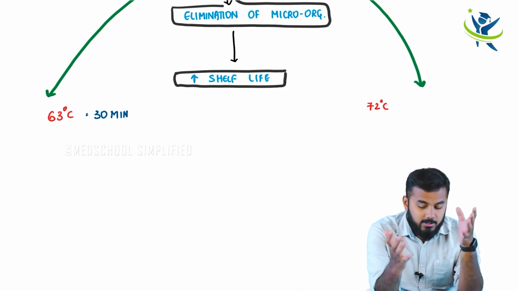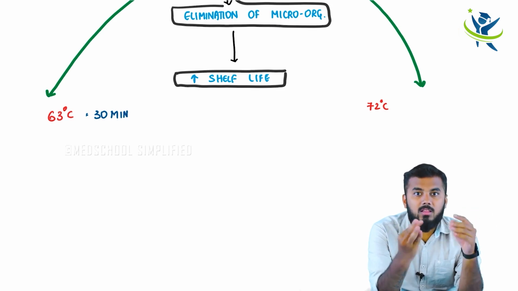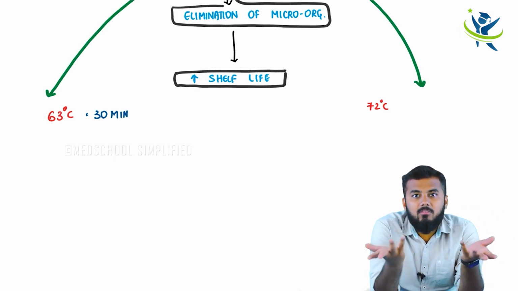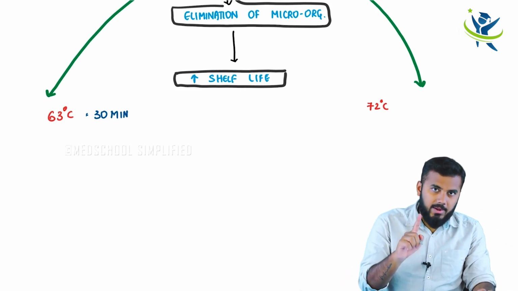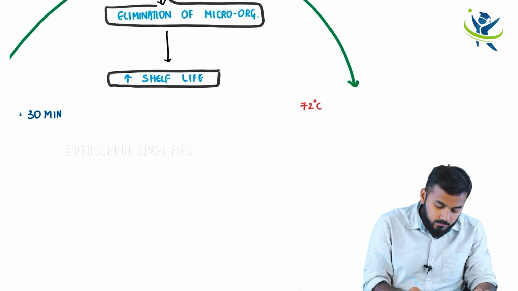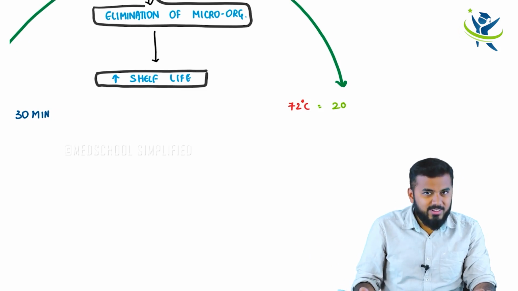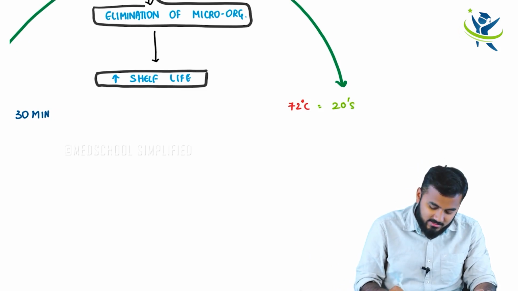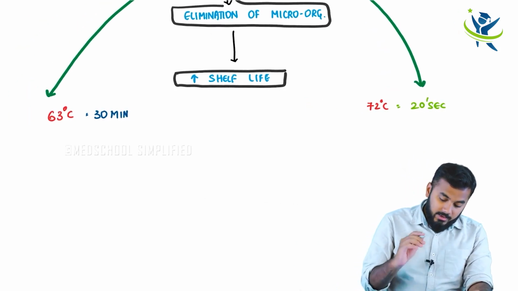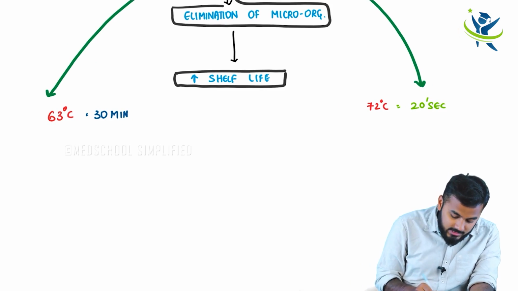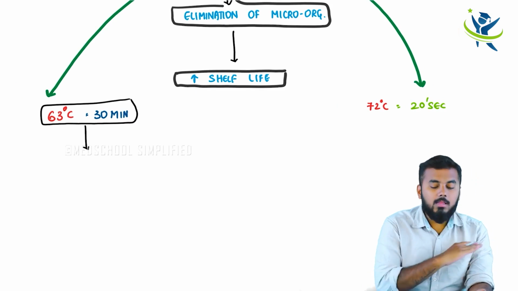But if I have increased the temperature to 72 degrees and I am still keeping it 30 minutes, what will happen? All the milk will undergo lysis and it will evaporate. So I should not do that. I have to decrease the time. So 72 degrees, keep this thing in mind everywhere, for 20 seconds. Not 20 minutes, 20 seconds. 72 degrees for 20 seconds.